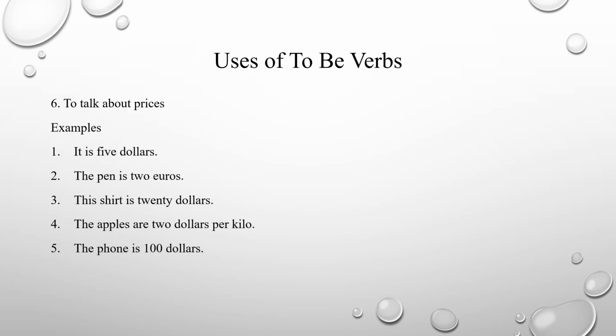Okay, and the next use, we have to be verbs to talk about prices. Let's look at examples. It is $5. The pen is 2 euros. This shirt is $20. The apples are $2 per kilo.